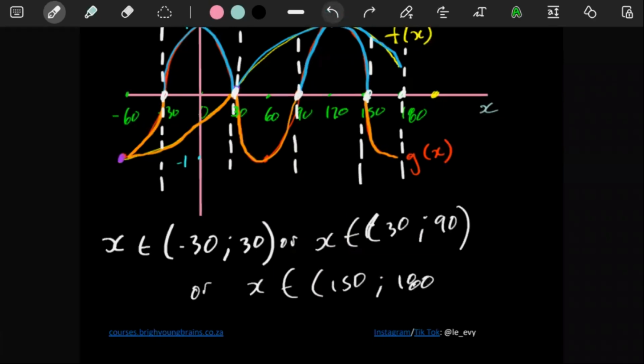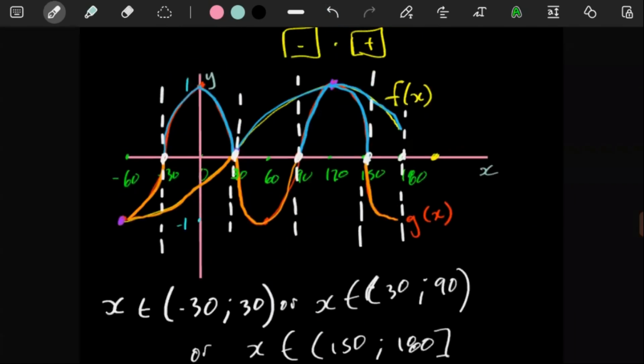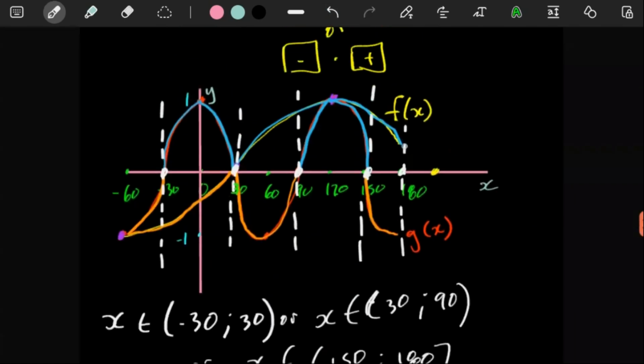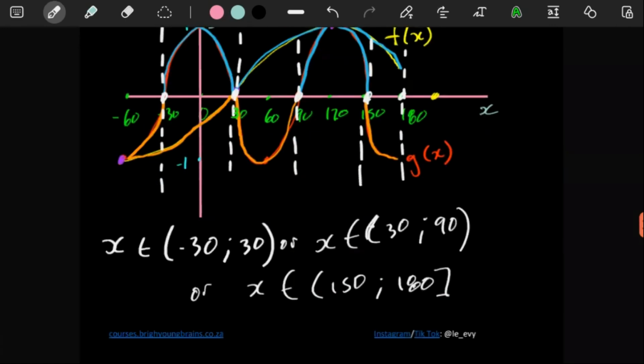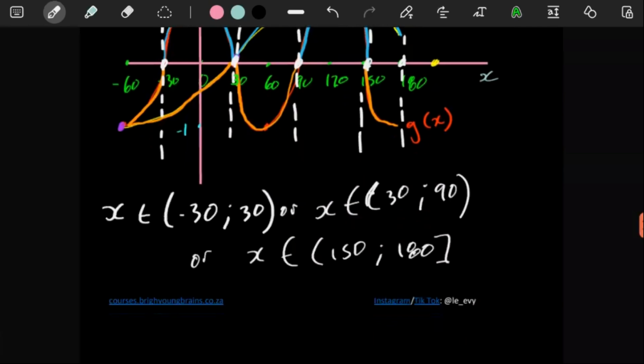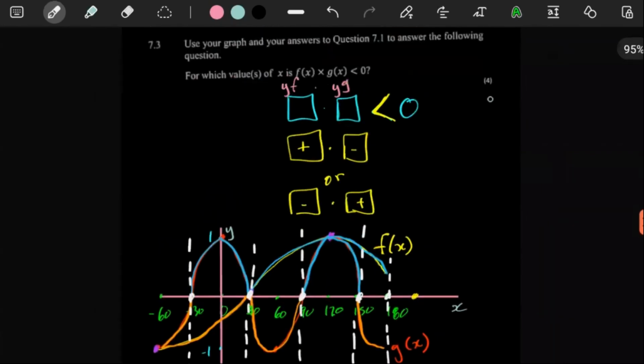The fortunate thing is here, the 180 has to be included, because this is still going to be a negative y value, and then this would still be a positive y value. So those two values specifically at 180, those would work, because none of them is a 0. So these are the answers you'd give, and then they're going to give you 4 marks for that.